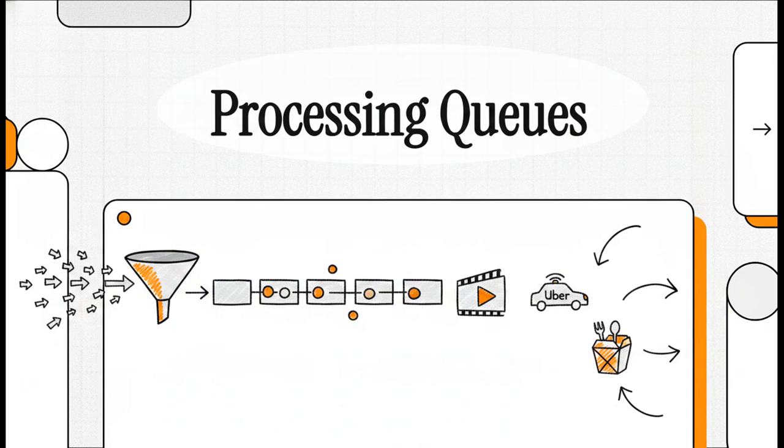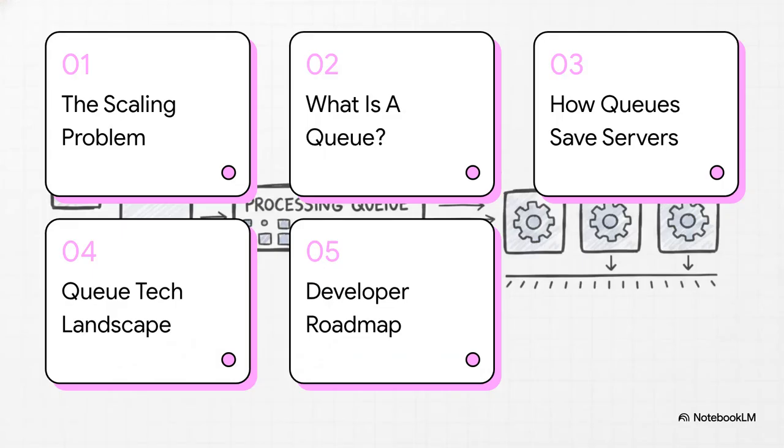If you're a newer developer, or honestly just someone who's super fascinated by how massively popular apps handle absolutely crushing traffic without breaking a sweat, you are in exactly the right place. Today, we're unlocking the secret to backend scaling. We are going to totally demystify how platforms like Netflix, Uber, and your favorite food delivery apps survive millions of requests seamlessly.